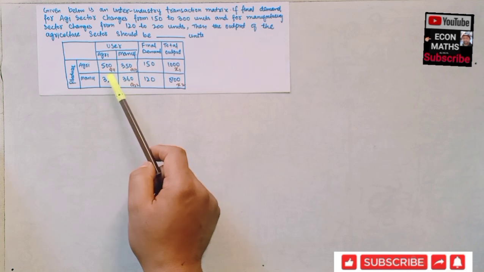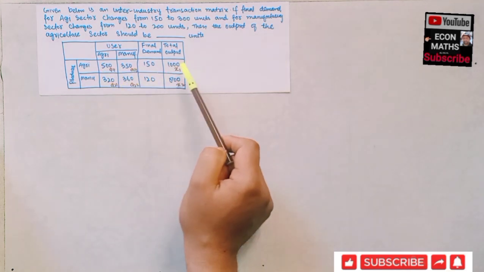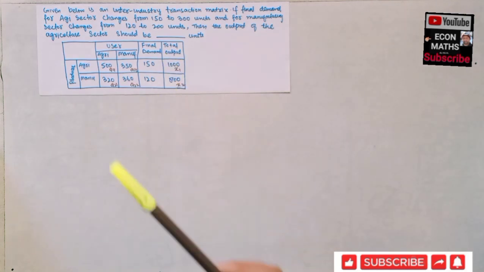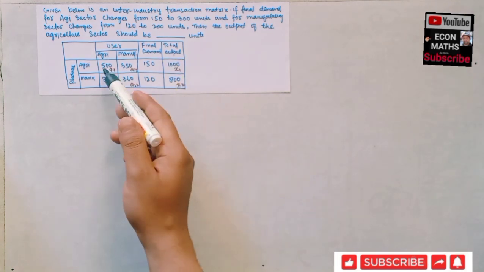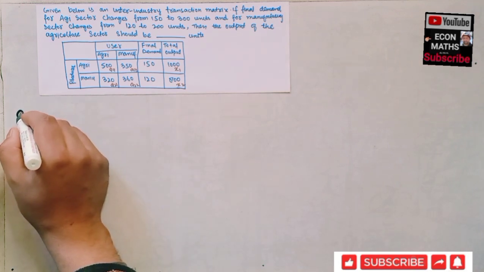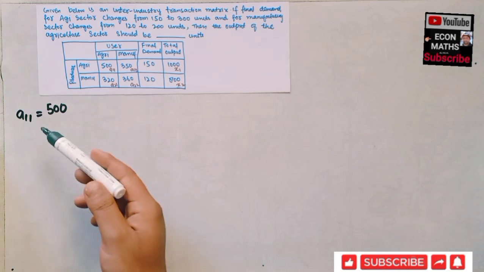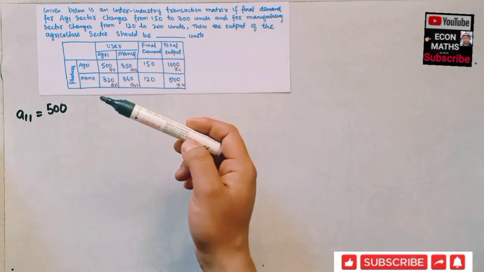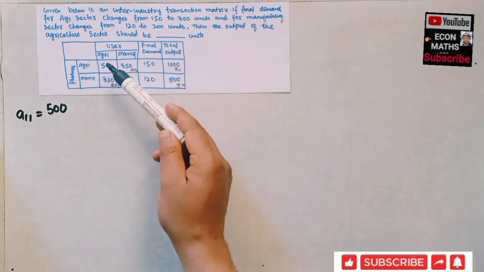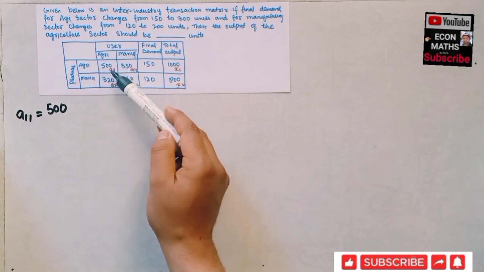So I have labeled here these elements A11, A12, A21, A22, and the total output by X1 and X2. Now we will see what these elements tell us. First of all, we have A11 is equal to 500. What does this tell us? It simply tells us the rupees value of output of the agricultural sector consumed by the agriculture sector itself.